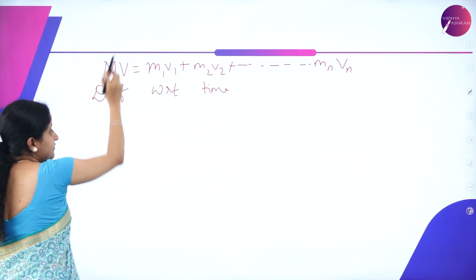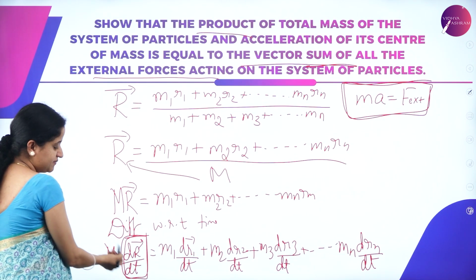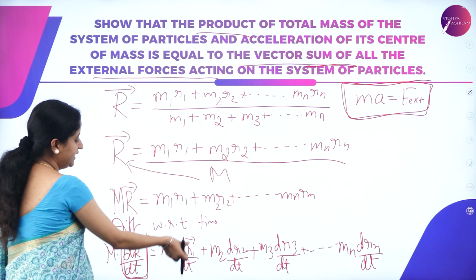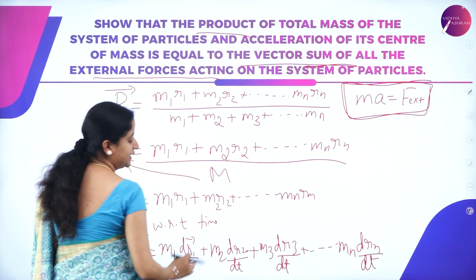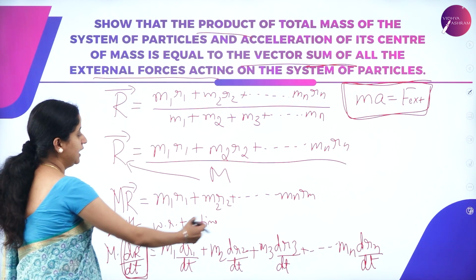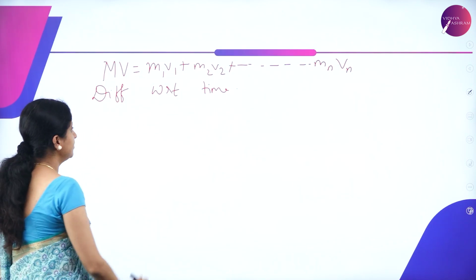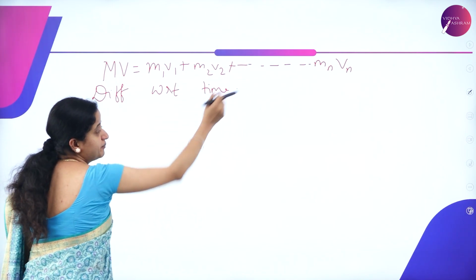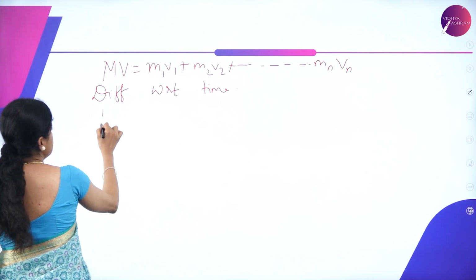So here, what is V? V is nothing but dR divided by dt, what we observed in the last session, that is nothing but the velocity of the center of mass, and dr1 by dt is nothing but the velocity of the first particle, dr2 by dt is the velocity of the second particle, and so on. Now we got this equation MV is equal to m1 v1 plus m2 v2 and so on up to mn vn. So let us differentiate this again with respect to time. So what do we get?